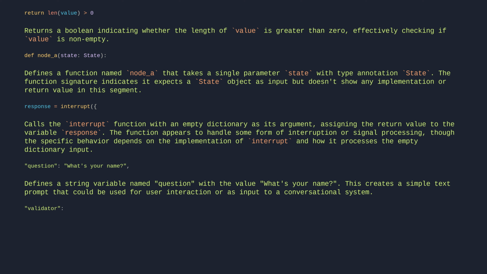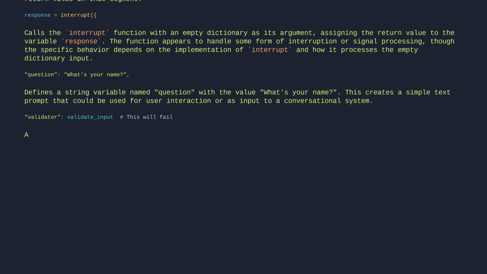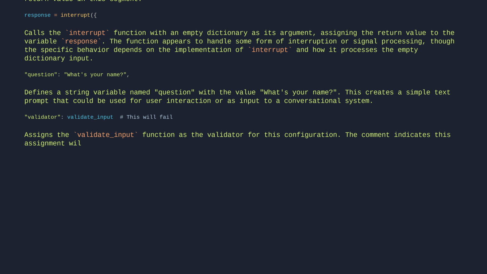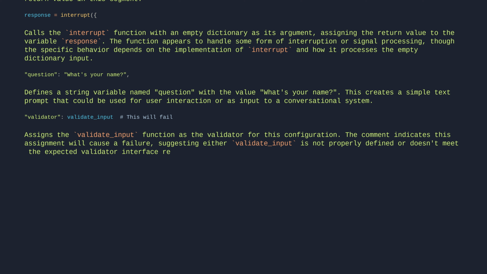"validator": validate_input # this will fail: Assigns the validate_input function as the validator for this configuration. The comment indicates this assignment will cause a failure, suggesting either validate_input is not properly defined or doesn't meet the expected validator interface requirements.